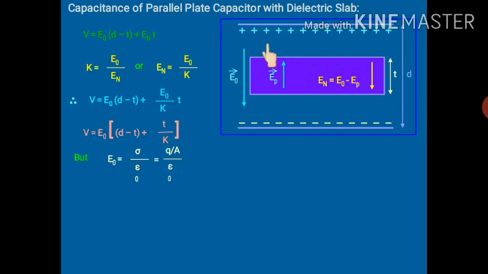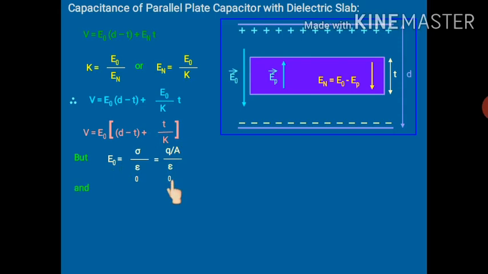E0, that is the electric field between two charged sheets. It is sigma upon epsilon naught, which we have already derived in chapter number 1. Actually a mistake is over here; it is not properly visible. So it is sigma upon epsilon naught. In place of sigma, what can we write? Q upon A. So that's why here it is written E0 is equal to Q upon A epsilon naught.